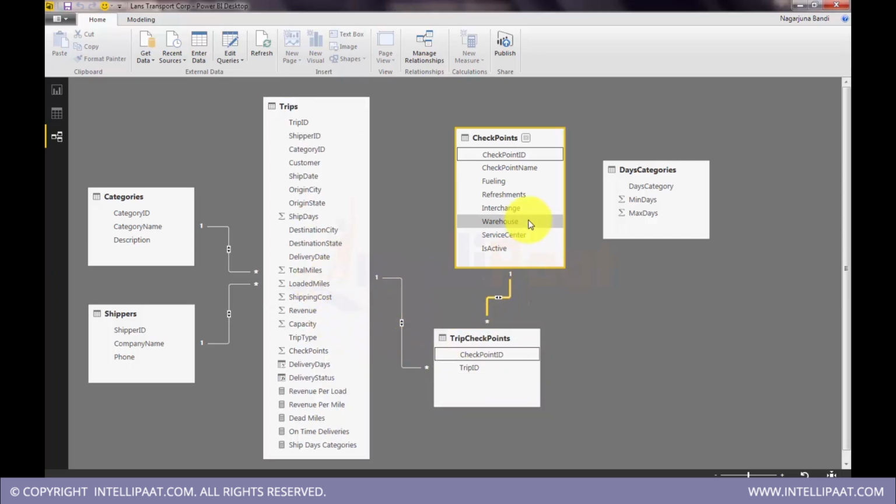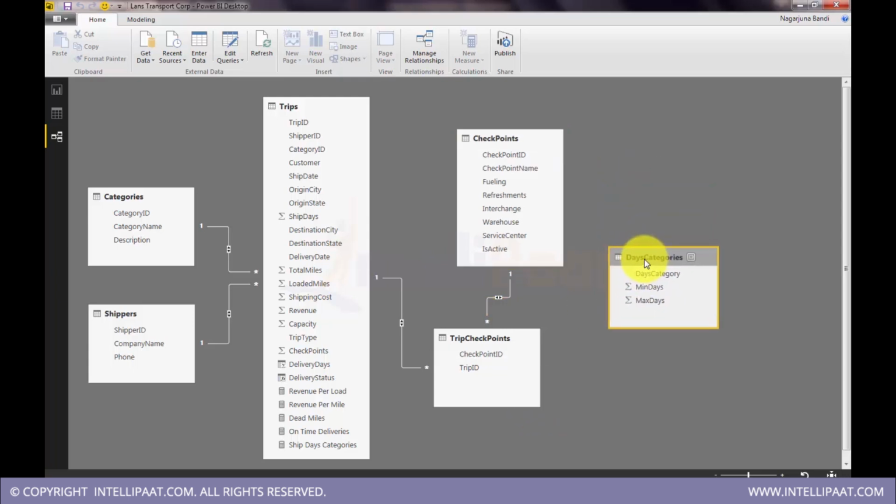So the actual many to many relation is established here. This is one to many, and this is also one to many. So the many to many relation is broken down with the help of a link table. This is a kind of normalization, called fourth normalization. So that's how a data model is created.